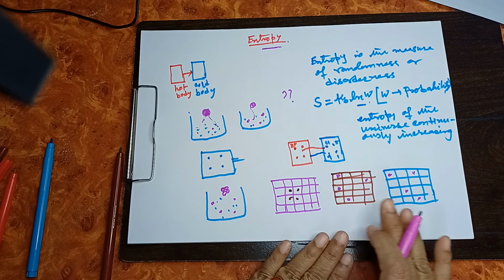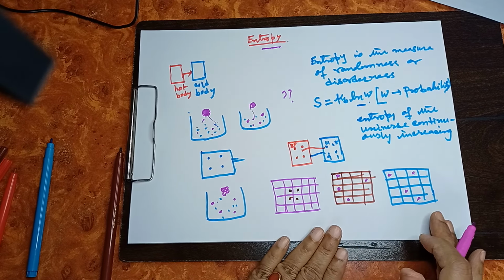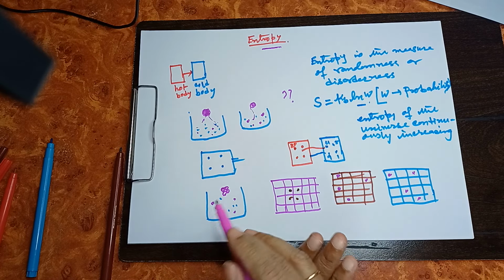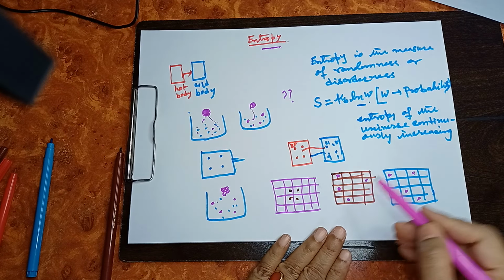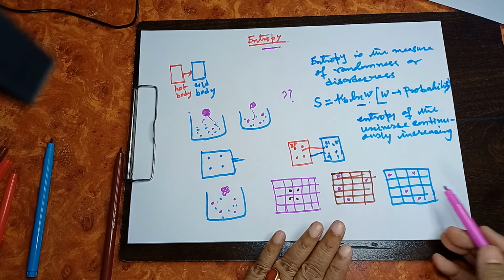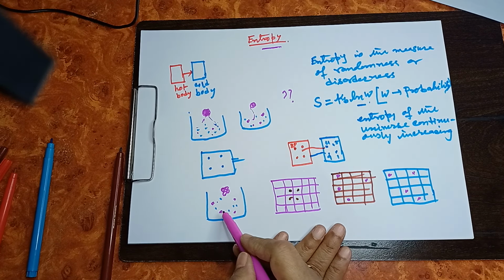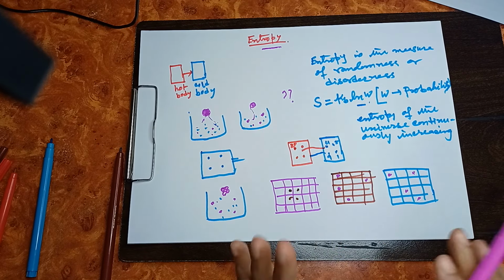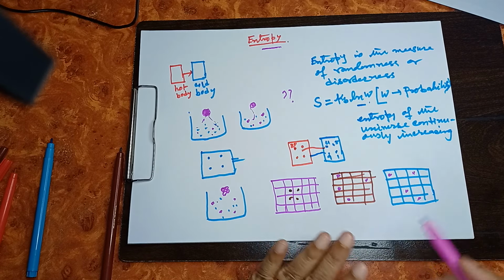So many arrangements possible means the number of microstates increases. Number of microstates increases in the sense entropy increases. That means the probability of this molecule to exist in more microstates increases. So entropy increases. And obviously this randomness increases. That means entropy increases with randomness.